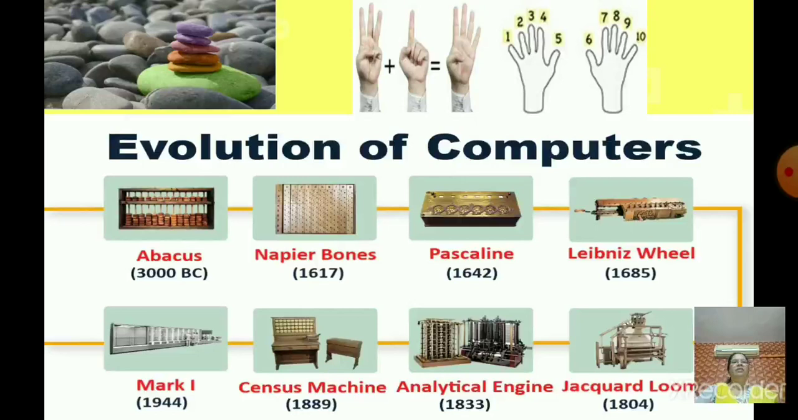Then we have learned the Leibniz wheel, the Leibniz calculator. It is an improved version of the Pascaline calculator. And we have learned the analytical engine and difference engine, right? So Charles Babbage is known as the father of the computer. Charles Babbage invented the analytical engine in 1833, and the difference engine.